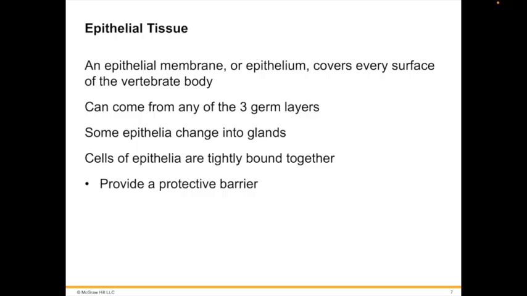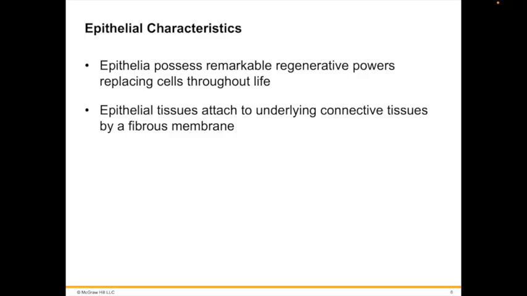Epithelial tissues can arise from all three embryonic germ layers, the endoderm, the mesoderm, and the ectoderm. For example, the gastrodermis in a jellyfish is an epithelial tissue originating from the endoderm. The gastrodermis functions in absorption of nutrients. In vertebrates, the epidermis of the skin arises from the ectoderm, whereas the epithelial lining of blood vessels is of mesodermal origin. And note, I will not be asking you from what that comes from, i.e., does it arise from this or does it arise from that, referring to the ectoderm, endoderm, and mesoderm.